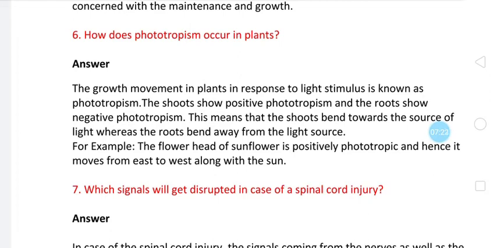This is an incomplete answer according to me. We have seen that the shoot, the apical meristem, synthesizes auxins, and due to auxins plants grow towards the light. So here one sentence should be added: there is a production of auxins which brings growth of the plant towards the light.